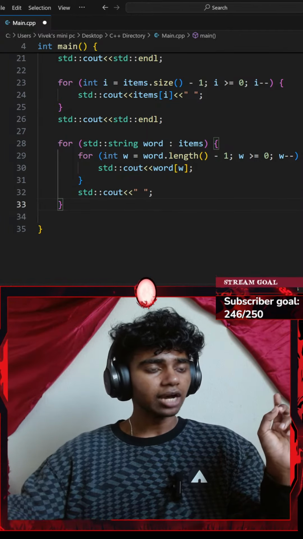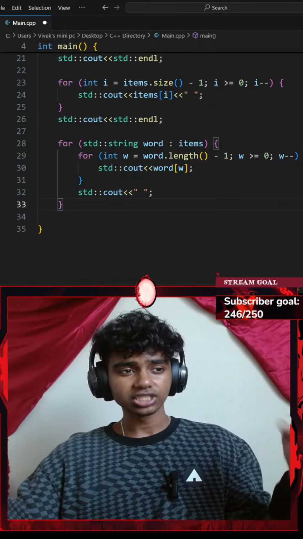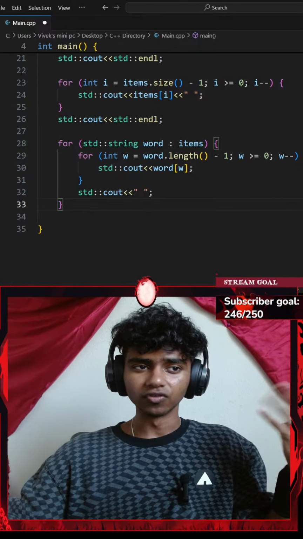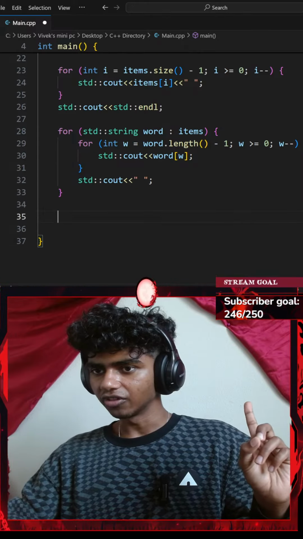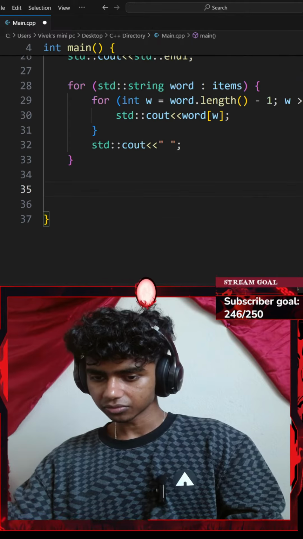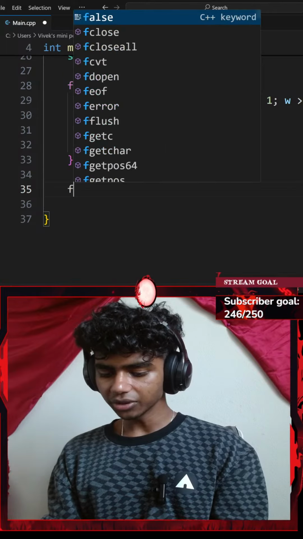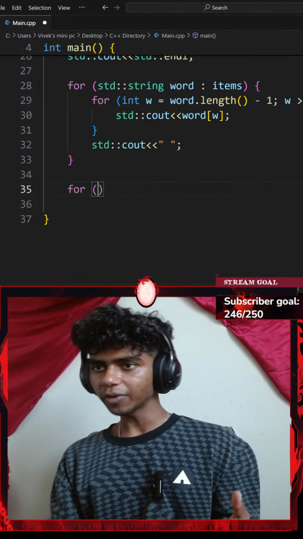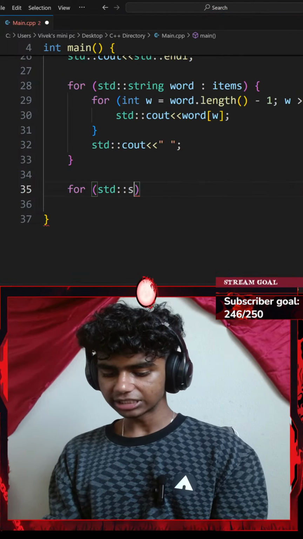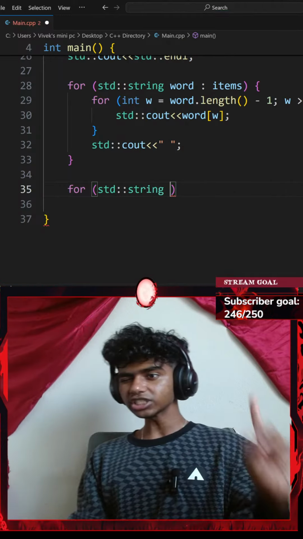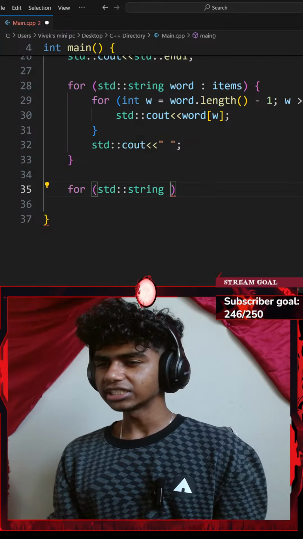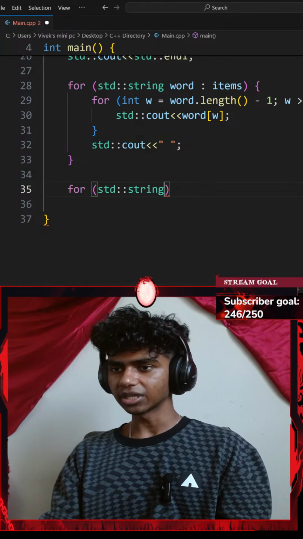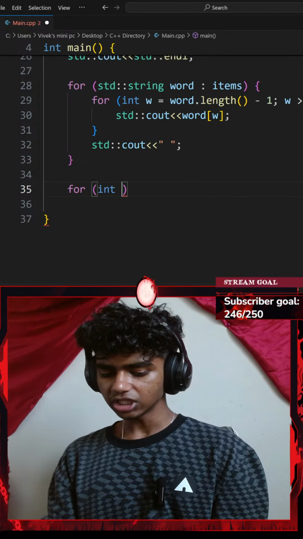Okay, next up, finally print the inventory reversed and each item reversed like the ultimate cursed chest. So this part is going to be the new stuff that I learned. Let's go with a for loop. So for a pair of parentheses, let's say for every standard string. So first I have to reverse my vectors. So to do that, instead I could go with something like for every integer of word.